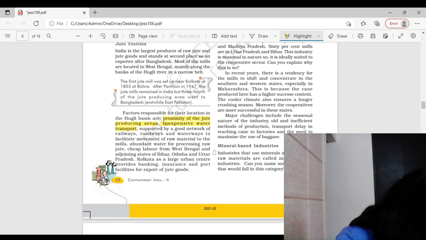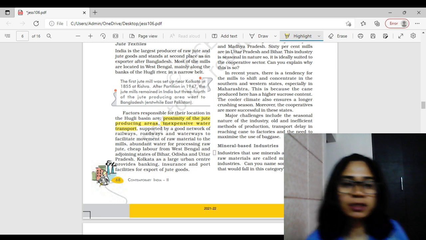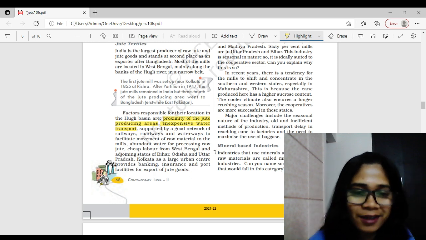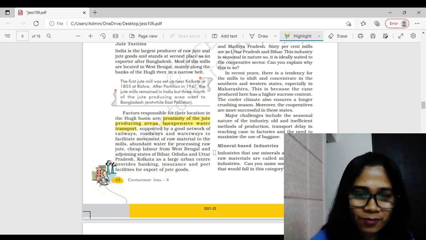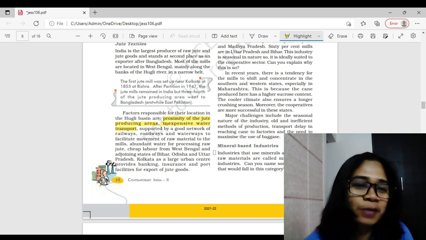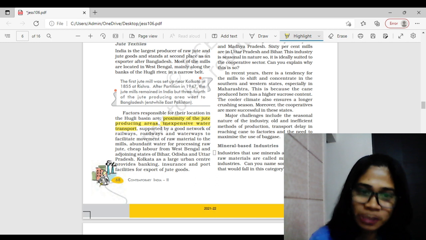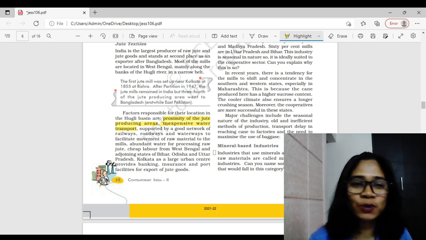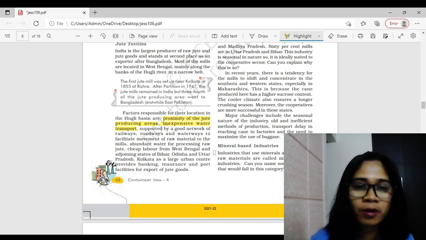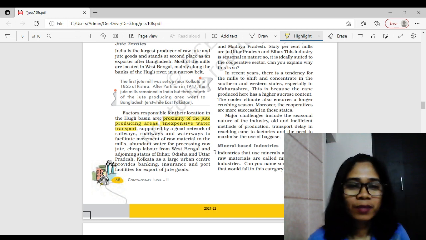And the second one is on the Brahmaputra River, between Sadia and Dubri, right? So if you look at this, the whole region lies in this transport system of waterways. So it becomes cheaper plus easy to transport the raw material from the place where it is grown or harvested to the jute mill, which is nearby the Hooghly River, right?